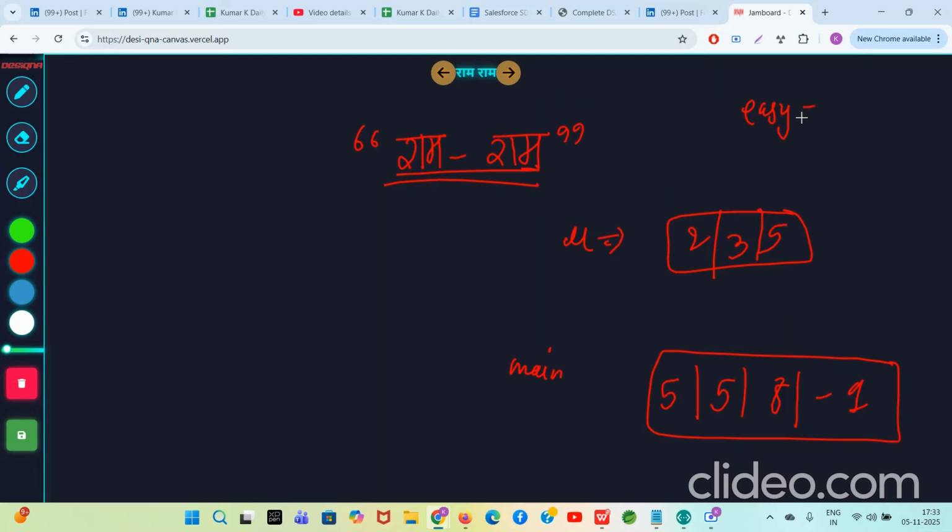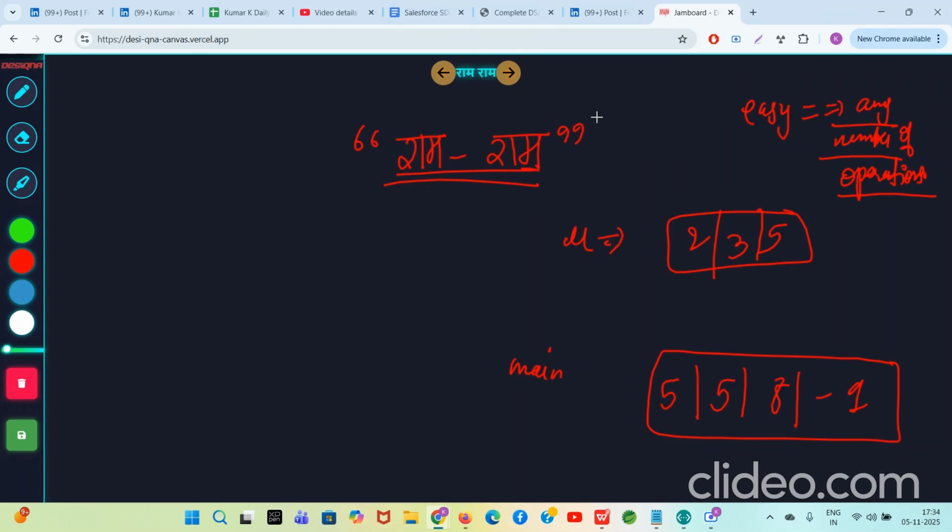In the easy version, we can do any number of operations. But in the hard version, we can do at most M operations. If you want the video recording of the hard version, you can let me know in the comments. I will add the link to its recording in the description of the video. First, you need to understand the easy version, or else you will not understand the hard version. So what are we doing here?